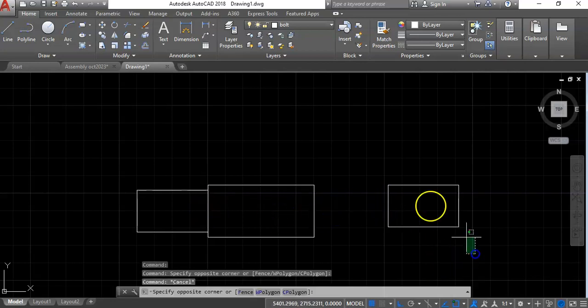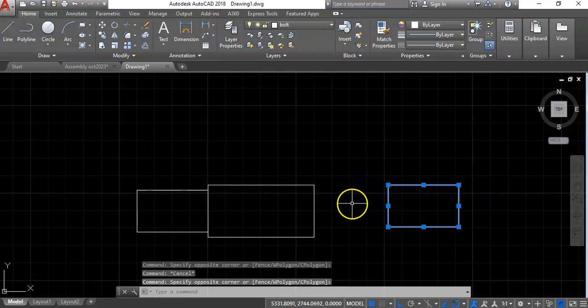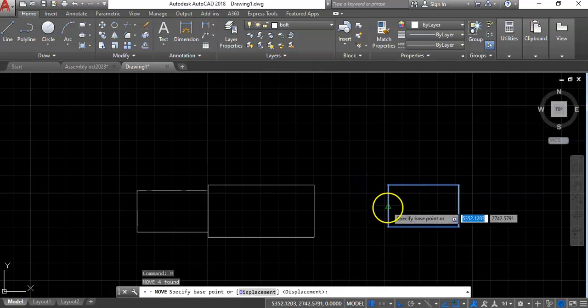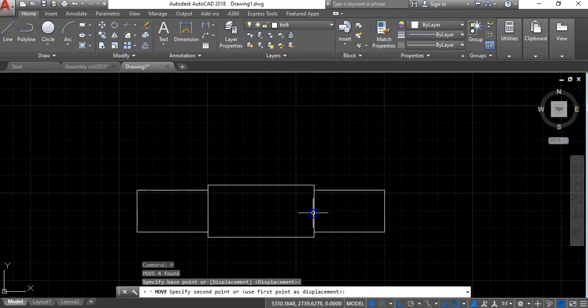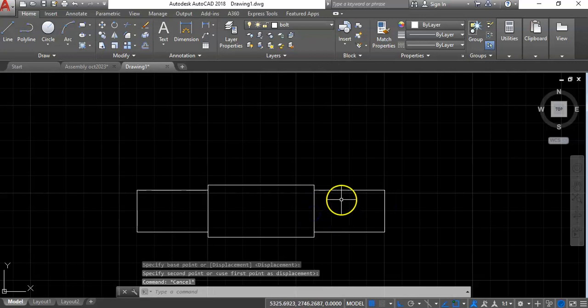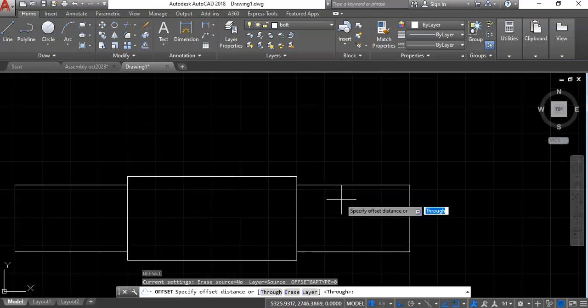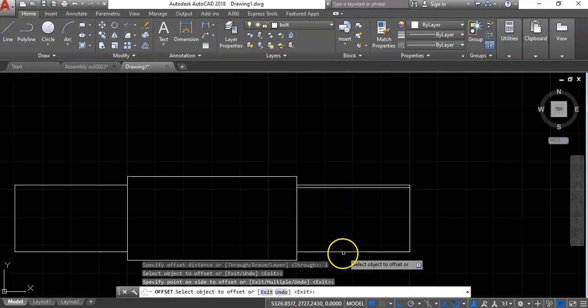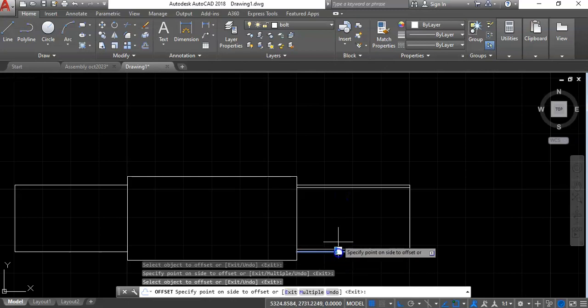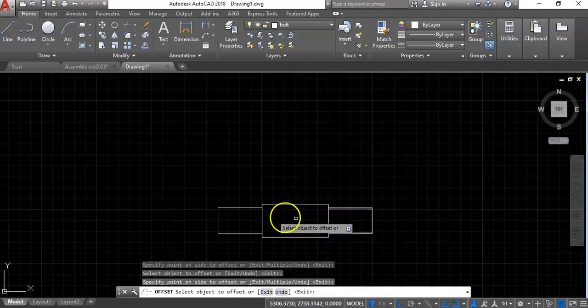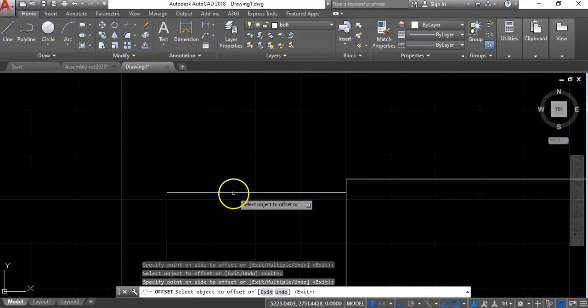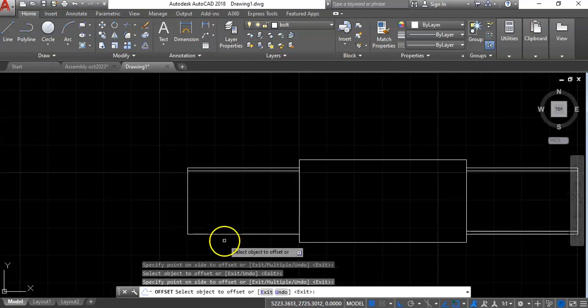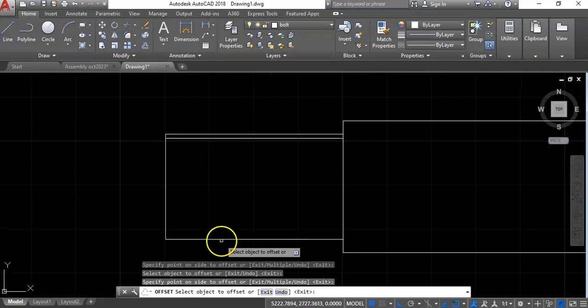So let's do this again. Move from this point to this point. Then you say offset through 1. So I'll use 1 for both sides. Then again, both sides.